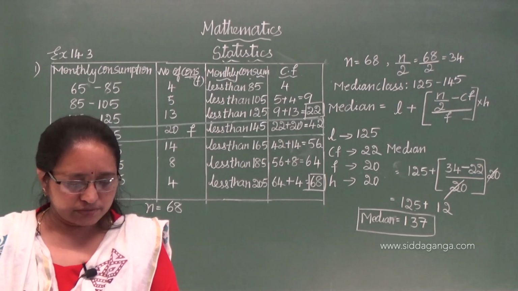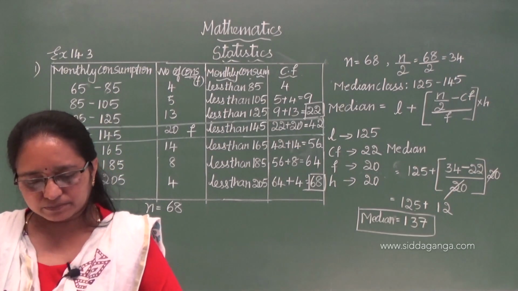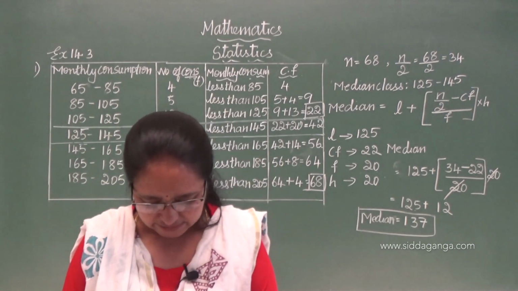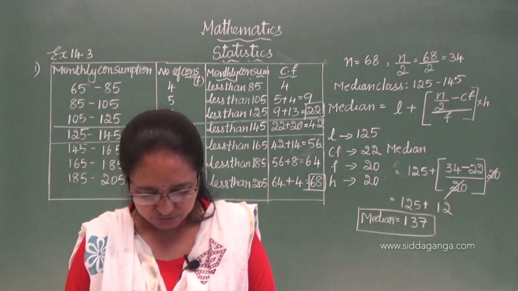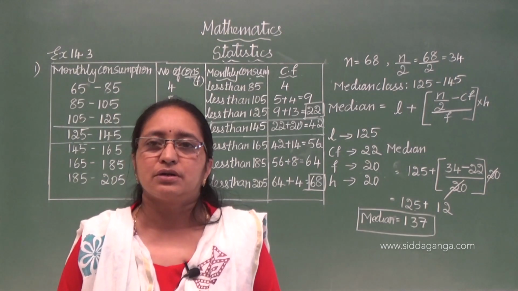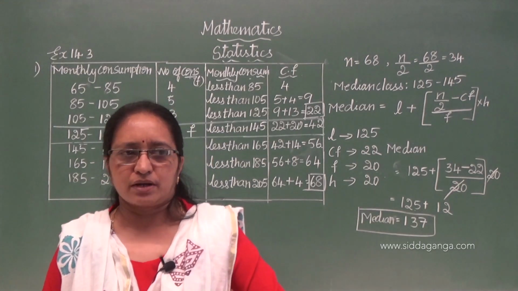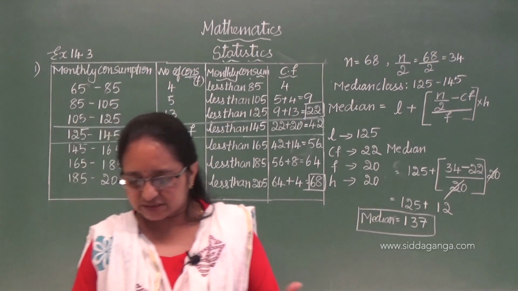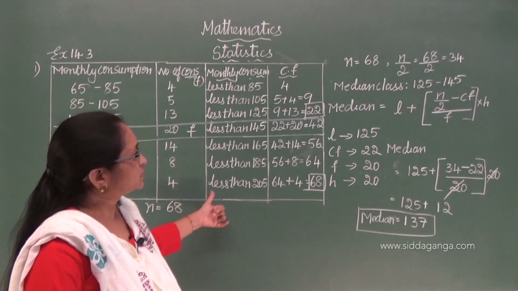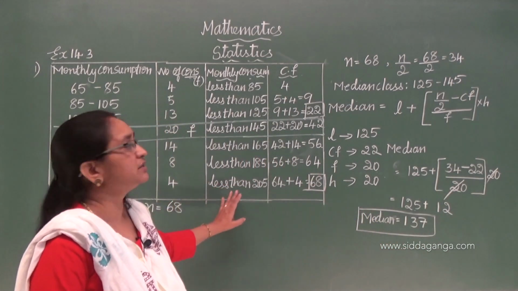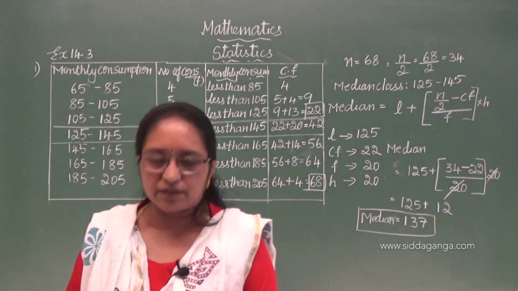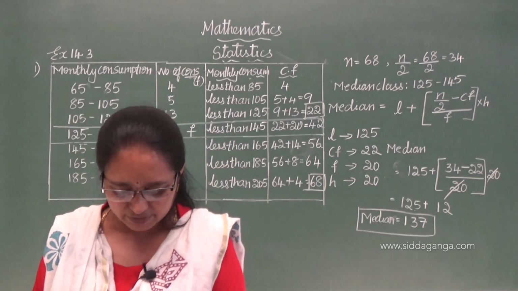Okay. Shall we move on to the next one? Next problem. Second one I am going to do in the next class. Third one I am going to do now, because that second one again, the unknown frequency you have to find out. I don't want to do it, we will be distracted. So one more problem we will do, so that you will be familiarized with the formula and also these steps. Okay. So I will do the third one. In the next class I am going to do the second one.